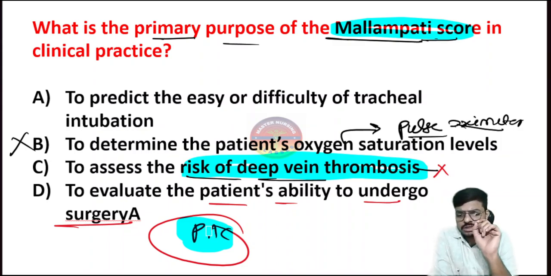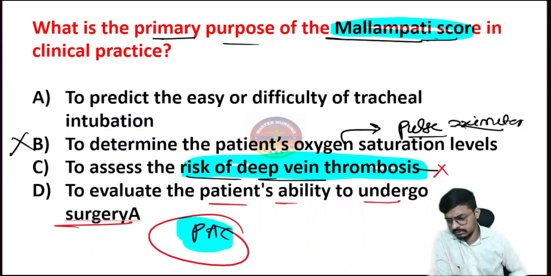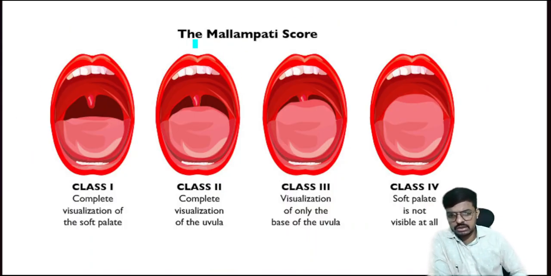Okay, so the next one is option D, to evaluate the patient's ability to undergo surgery. This will be decided by the PAC, that's what I am telling, the pre-anesthesia checklist. There the anesthesiologist will check the viral markers, PT-INR, and the Mallampati score also he will check. How will we check with the Mallampati score? Like here. Okay, so this is what we call the Mallampati score. The primary purpose is to check whether we can do the intubation easily or not. Okay, so whether the ET tube can be inserted easily or not.